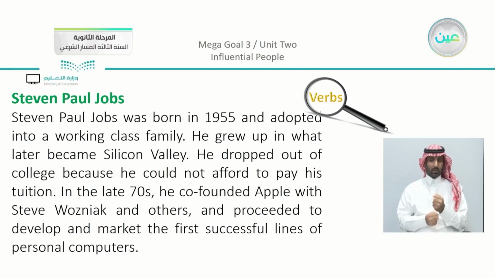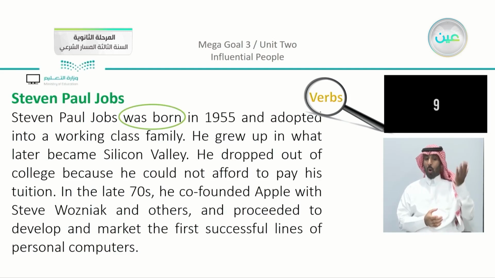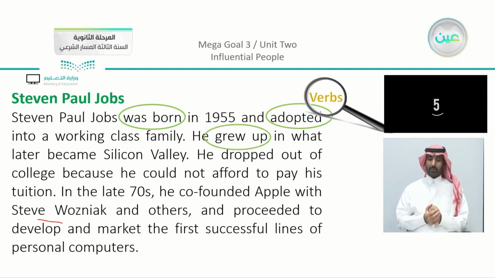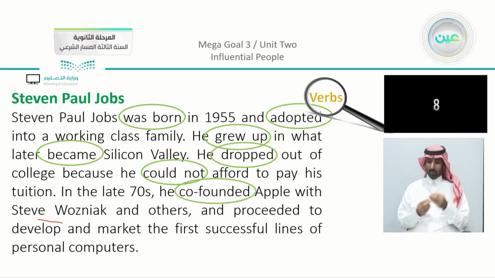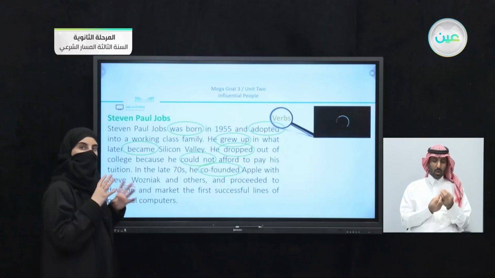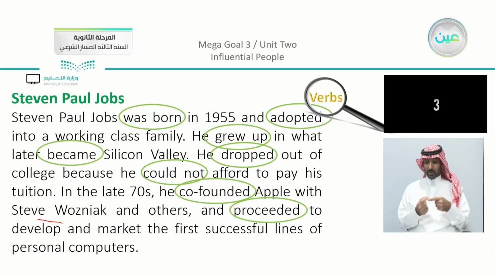You can see that we have different verbs. Let's say, like was born. We have also adopted, grew up, became, dropped, could not, co-founded. Now here, these verbs, what do you notice? That they are all in the same tense. We have also proceeded in the same tense.